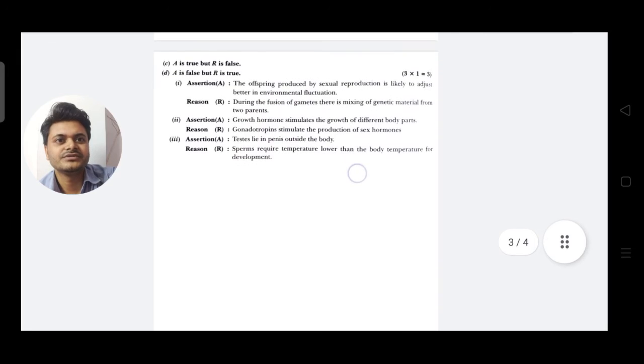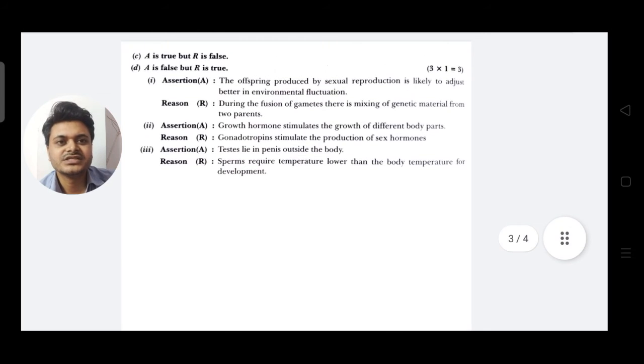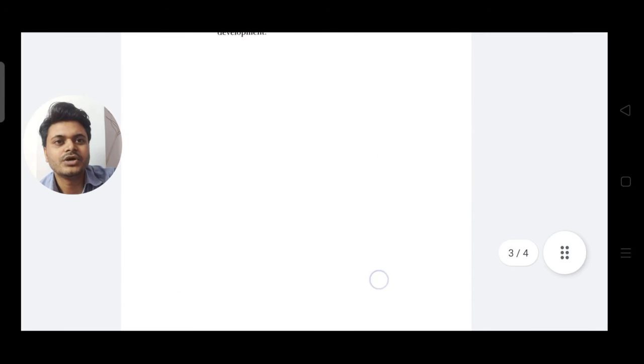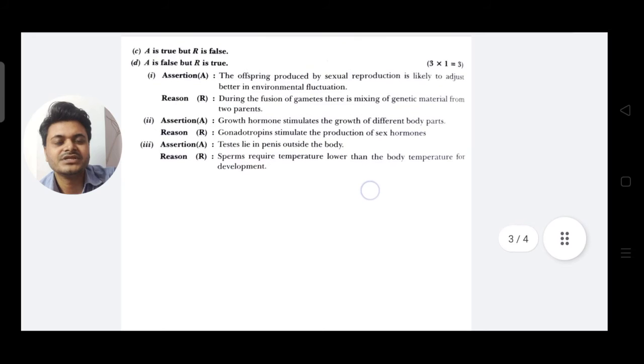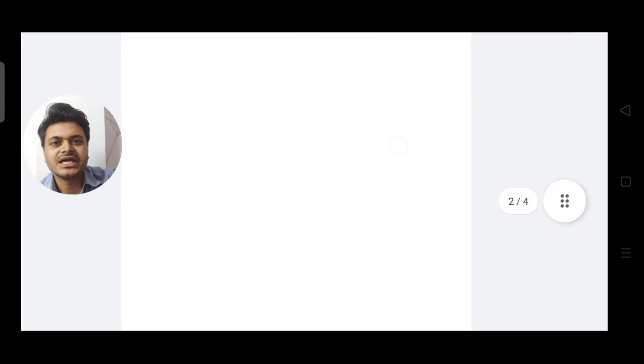Now the next question. Assertion: Growth hormones stimulate the growth of different body parts. Reason: Gonadotrophin stimulates the production of sex hormones. Here the option is B. That means both assertion and reason are true, but the reason is not the correct explanation of A.